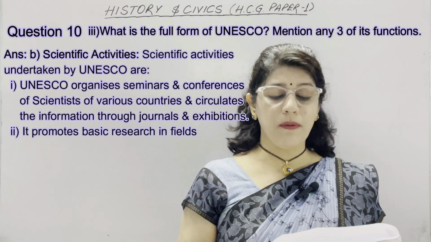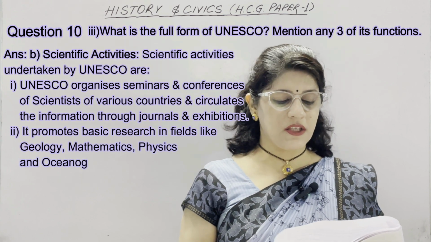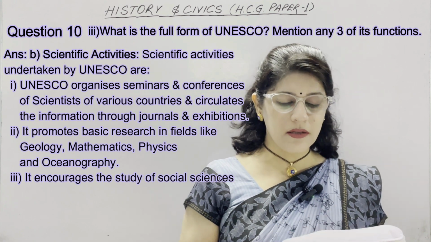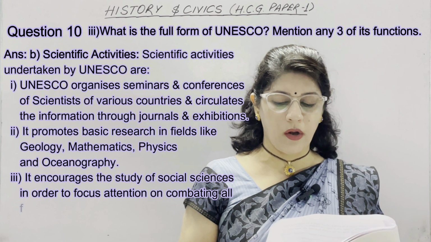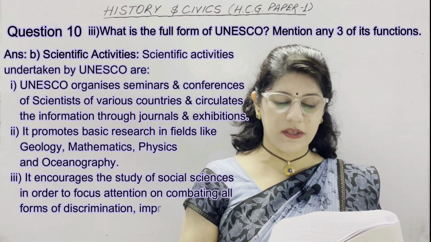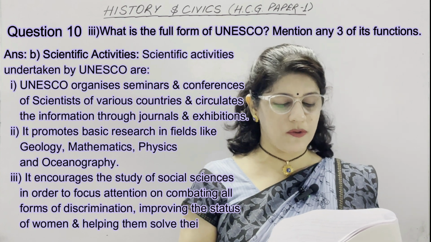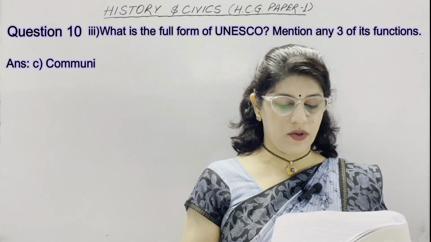Second is, it promotes basic research in fields like geology, mathematics, physics, and oceanography. Third is, it encourages the study of social sciences in order to focus attention on combating all forms of discrimination, improving the status of women, and helping them solve their problems. Third heading is communication.